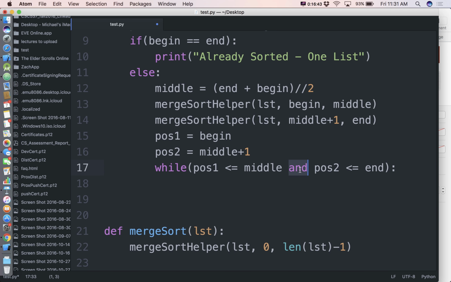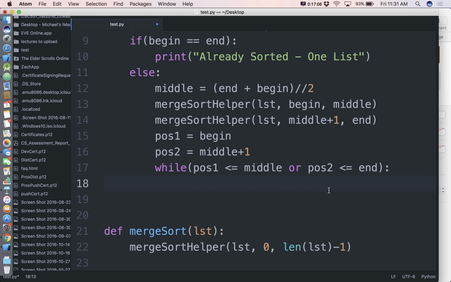So this and is actually an or. We want to keep going as long as either of our positions are legal. They might both be, both is fine, but as long as at least one of them is pointing at a legal position, we want to keep trucking.